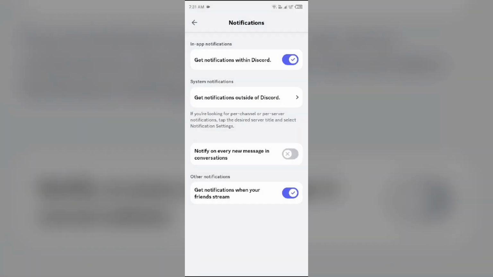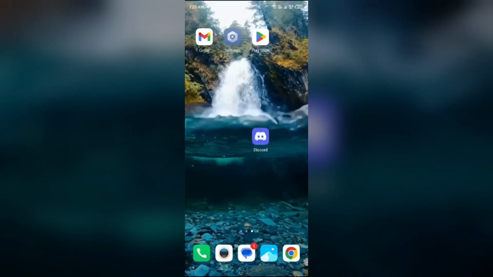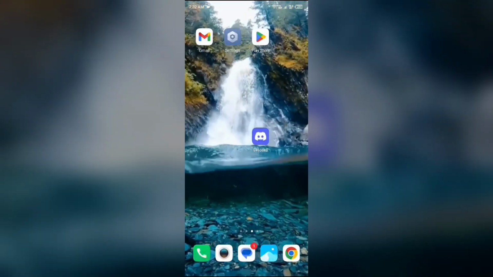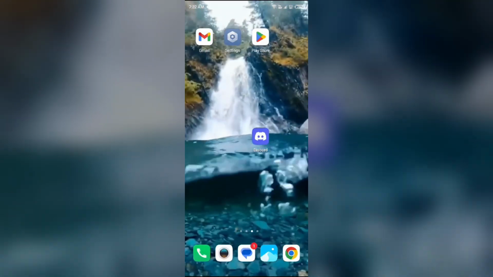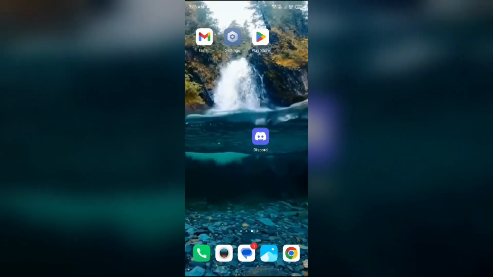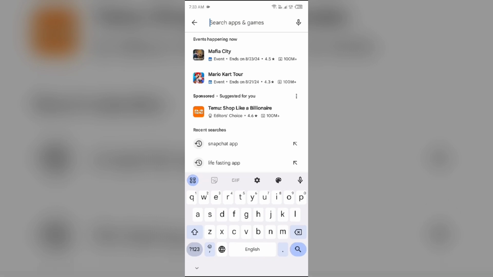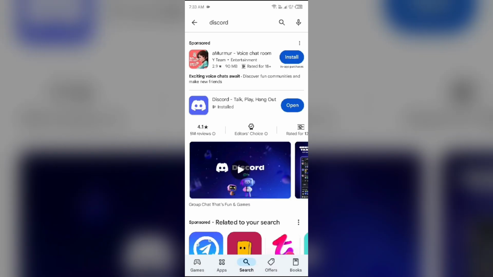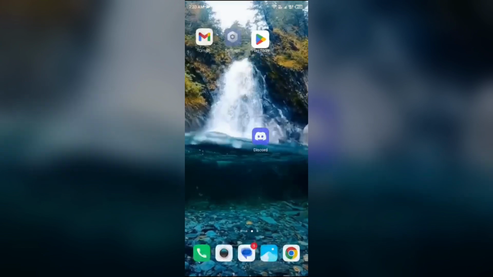The next solution to fix this problem is to update the Discord app. Sometimes an outdated version of the Discord app also causes this problem. For that, just simply go to Play Store and search for the Discord app. After that, select the app. If an update is available, you will see an update button next to the app. Tap on it to update the app to the latest version. Once updated, launch the app again.